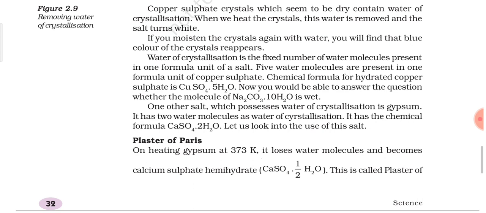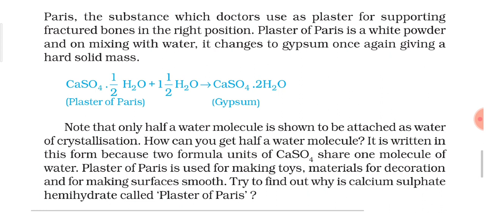This is called plaster of Paris, the substance which doctors use as plaster for supporting fractured bones in the right position. So you can understand that plaster of Paris is quite commonly used, and it has several other uses apart from being used as a plaster. Plaster of Paris is a white powder, and on mixing with water it changes to gypsum once again, giving a hard solid mass.